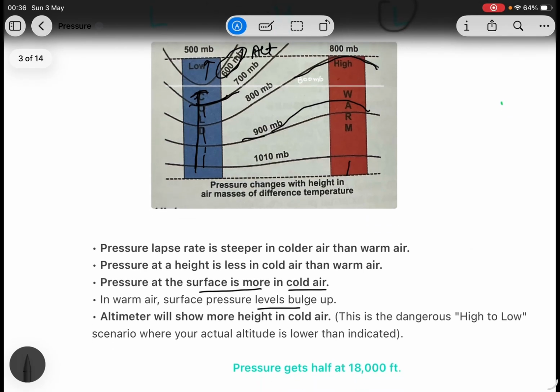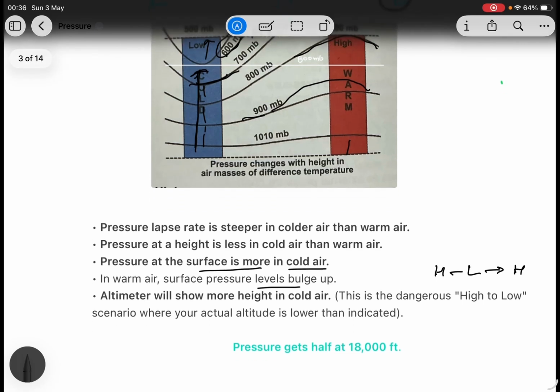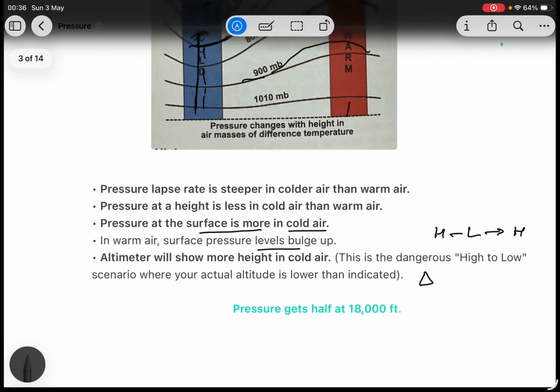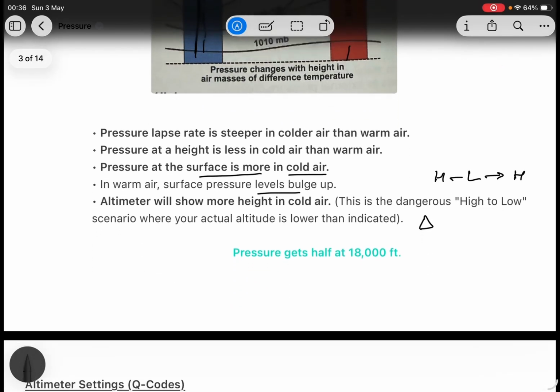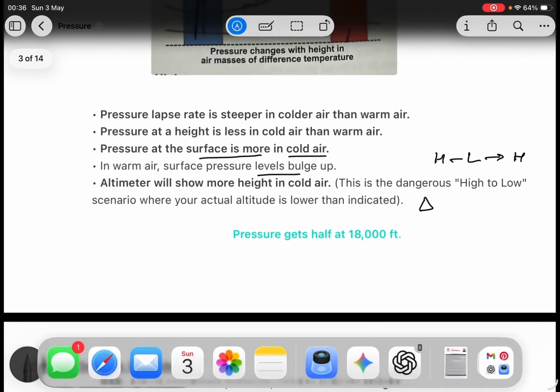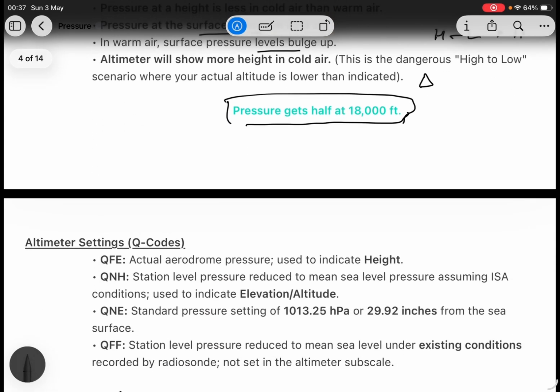So this is the dangerous condition when you're going from high to low, and it shows you are high but you are actually low. So there might be any terrain or something. So it's a dangerous condition. Pressure gets a half at 18,000 feet.